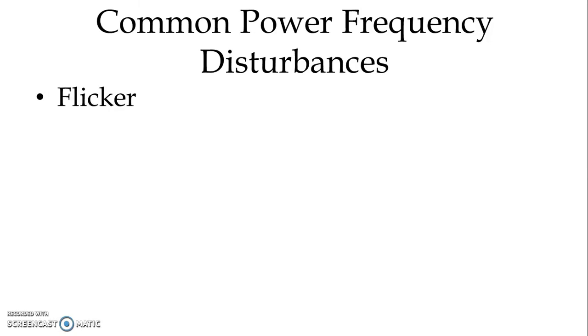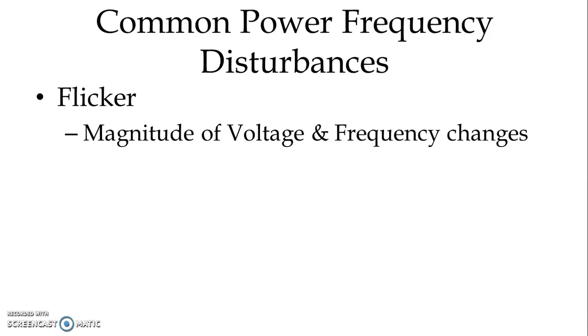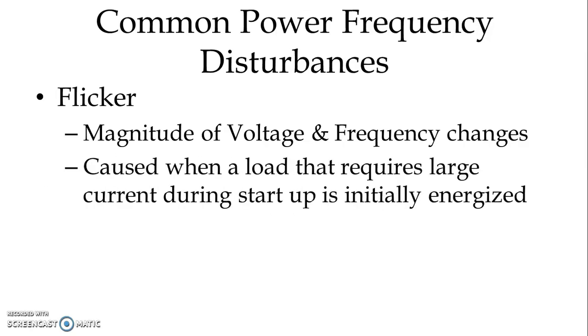Another common power frequency disturbance is flicker. Flicker is a change in the magnitude of voltage, and sometimes it can be observed by the human eye, sometimes it cannot, and it is not very harmful to the connected instrument.